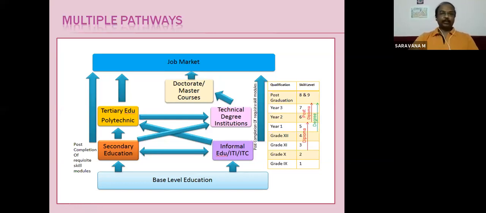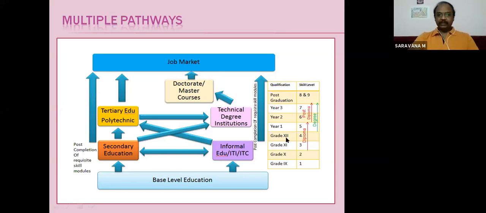After the secondary, primary will be basic qualification. Then secondary will be higher secondary or secondary school leaving certificate. Then tertiary will be polytechnic and undergraduation. Even up to doctorate, research and doctorate, it's possible. You see, on the right side, you can see here, level, there are 10 levels. So 8 and 9, and the 10th level will be research.